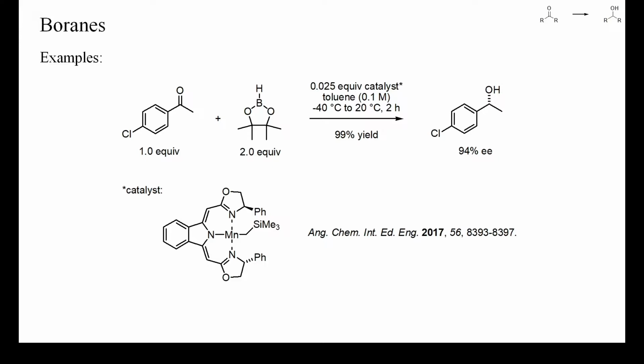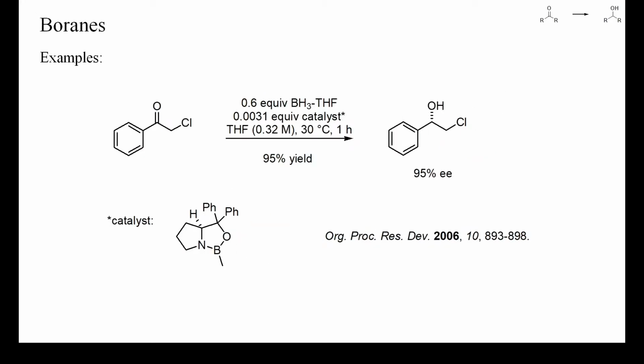In this example, a more recently discovered manganese-based catalyst was used to mediate the enantioselective reduction of the same acetophenone as in the previous example. Again, the reaction conditions were mild and the enantioselectivity quite high.